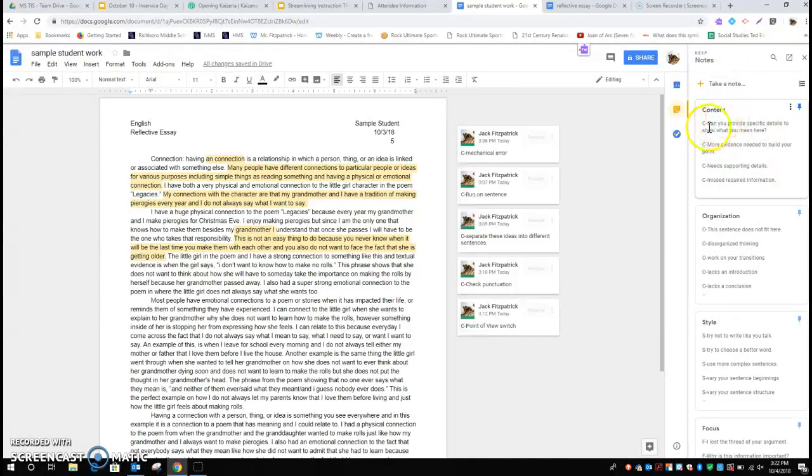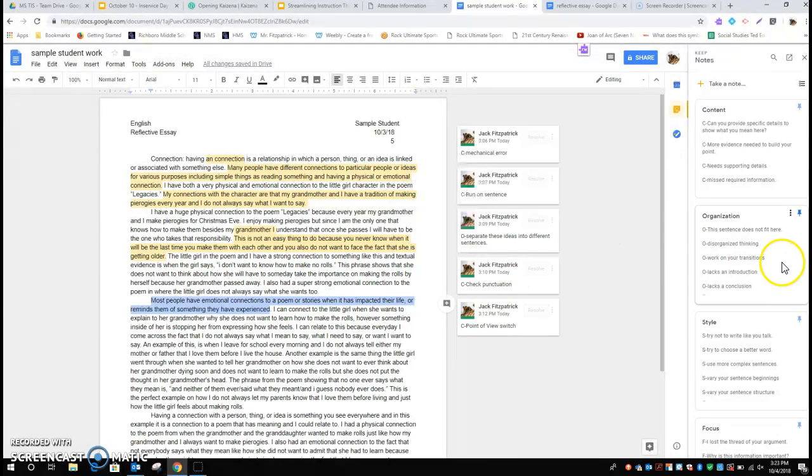I add my notes over here. So what I did is I added all the comments that I would normally use when grading, so that if I'm reading this student's work, I can look at this sentence. Most people have emotional connections to a poem or stories when it has impacted their life or reminds them of something they've experienced. I can take this sentence, I can highlight it.